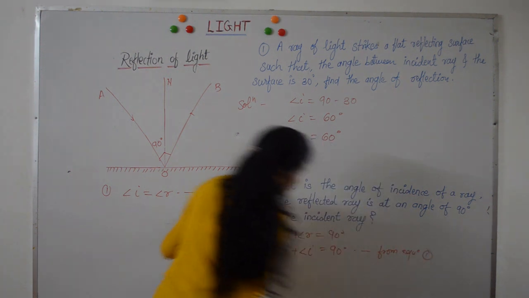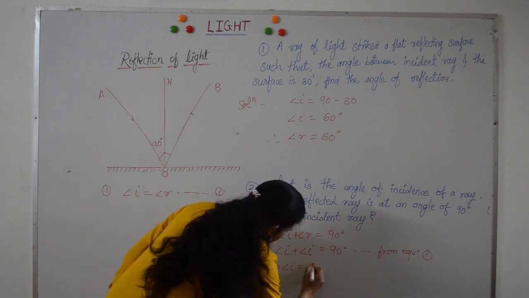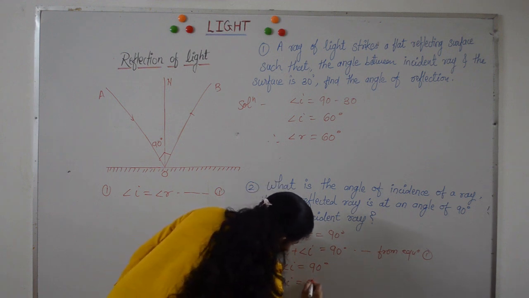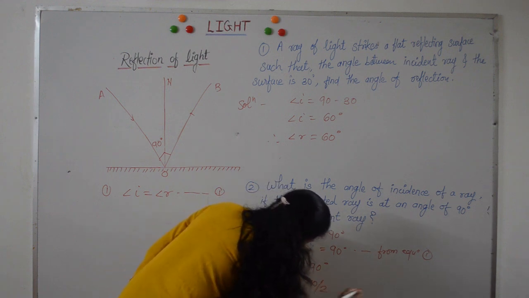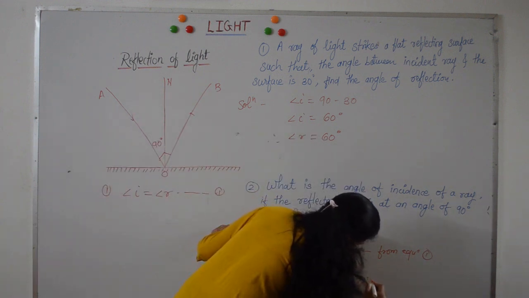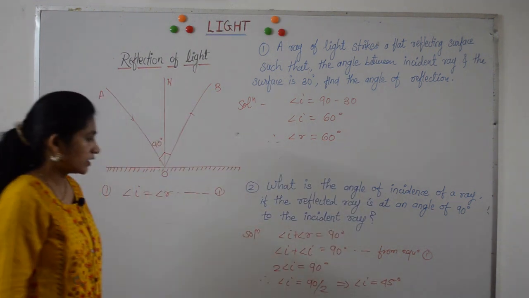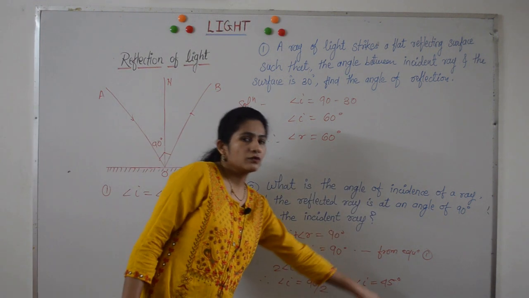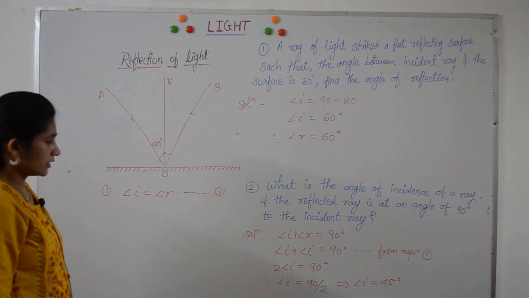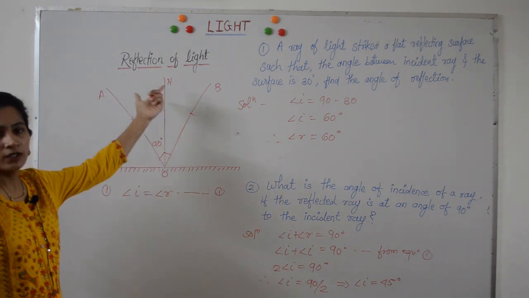If you solve this, you will get twice the angle of incidence is equal to 90 degrees. Therefore, the angle of incidence is equal to 90 divided by 2, which implies the angle of incidence is equal to 45 degrees. 90 divided by 2 is 45. Therefore, this angle is 45 degrees. This is how we can solve the examples on reflection of light.